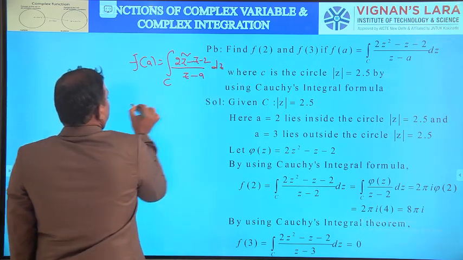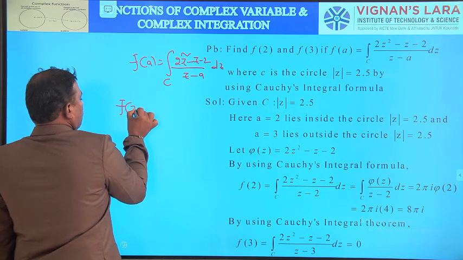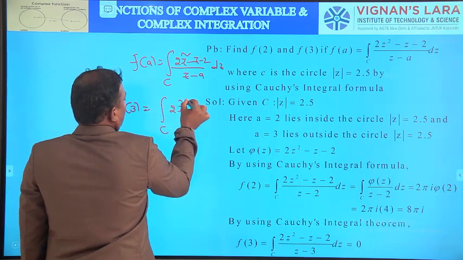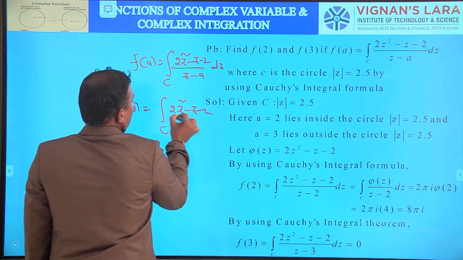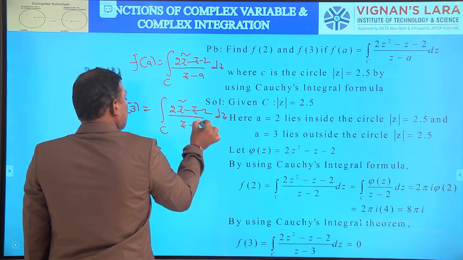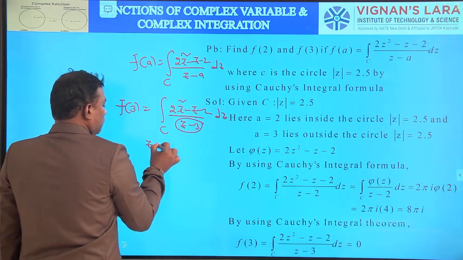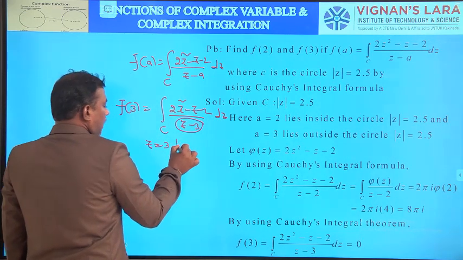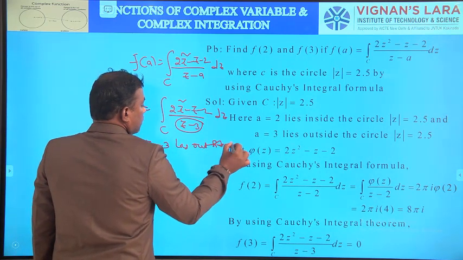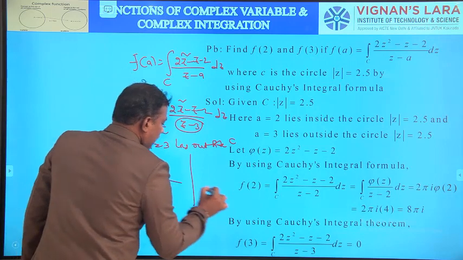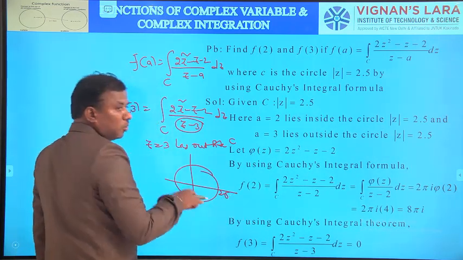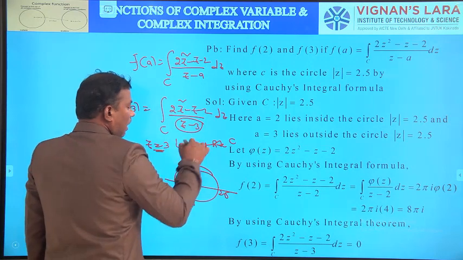So f(3) is equal to the integral over C of (2z² − z − 2)/(z − 3) dz. Here the singular point is z = 3. This singular point lies outside C. Since what is C? A circle with center (0, 0) and radius 2.5 only, but this 3 lies outside C.